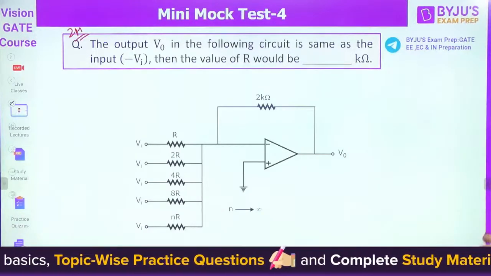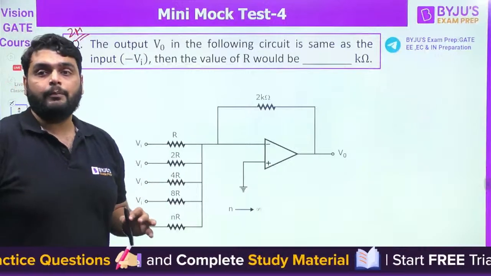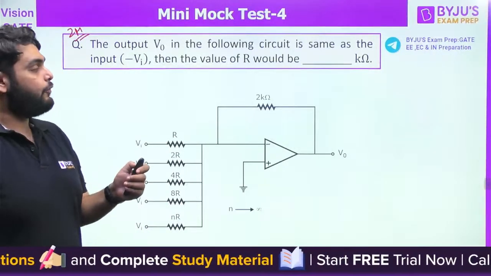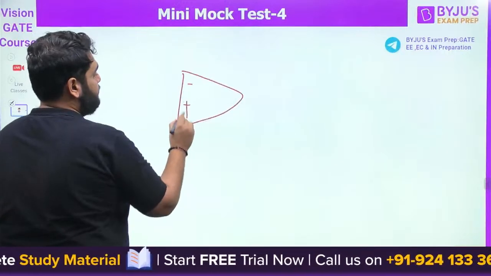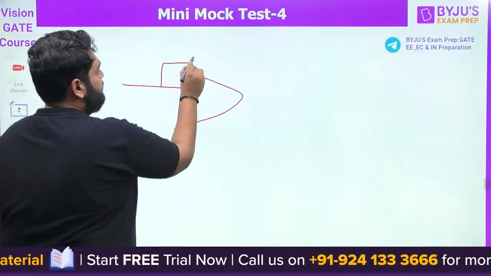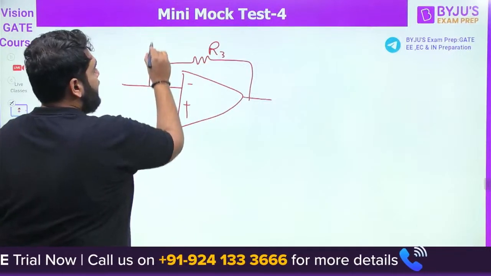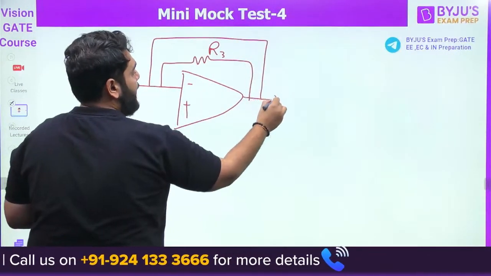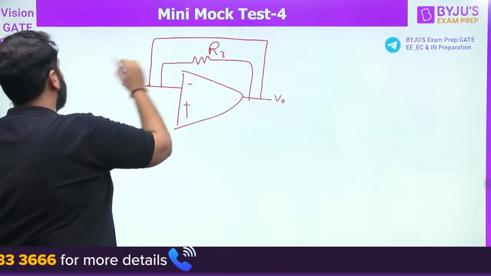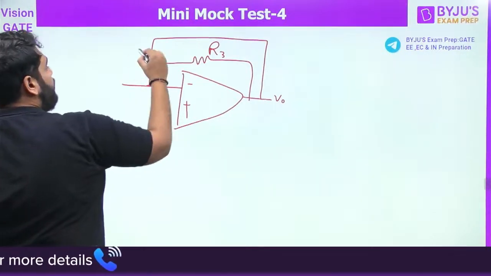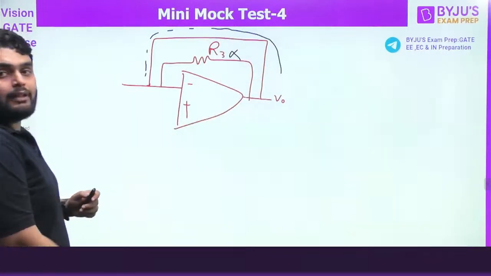Understood? Now try to solve this question. That's why I told you, observe the circuit carefully. How is V0 0? Because, see very carefully, Lokesh. I have two types of path, minus and plus. In one path, I have R3. In another path, I have this. Because of this particular branch, this R3 will be removed.